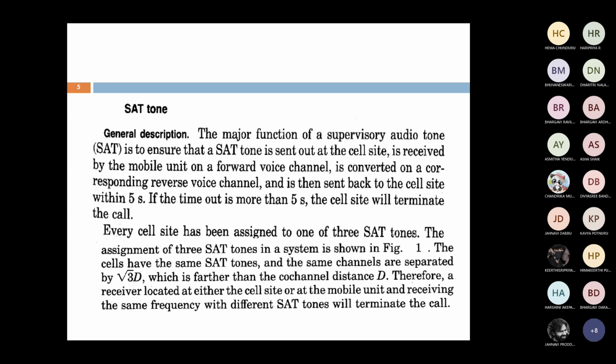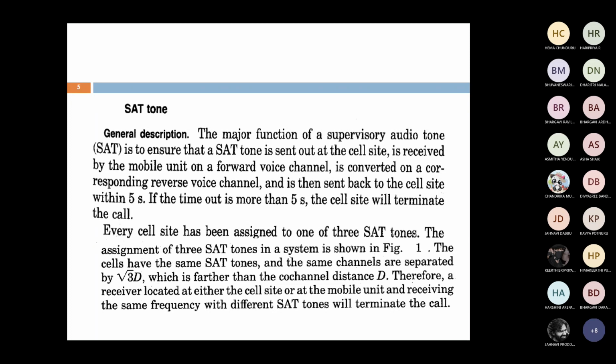What is the function of this supervisory audio tone? The major function is this: a particular tone is sent out at the cell site. If it is received by the mobile unit on a forward voice channel, it is converted to the corresponding reverse voice channel and sent back to the cell site within 5 seconds.